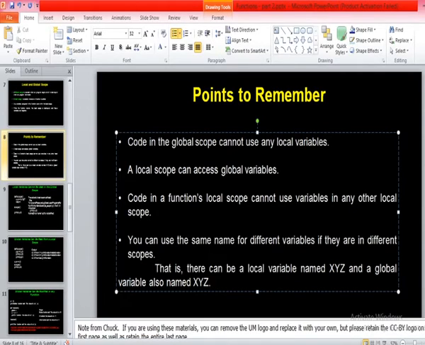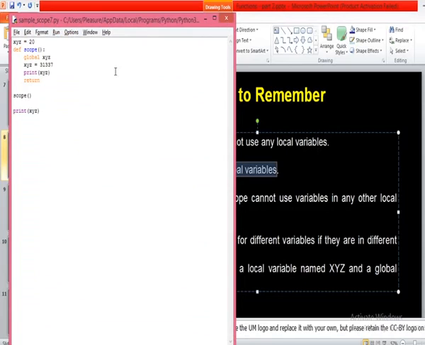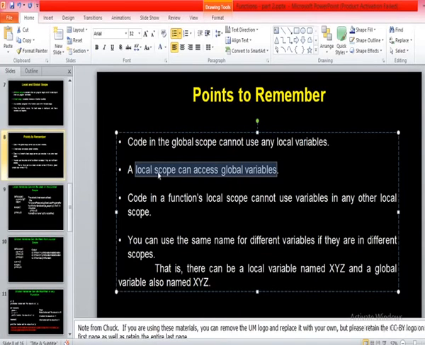Now look at here. Right, the second point. What is the second point? A local scope can access a global variable. Yes, what I did here is that point. In the local scope, we are accessing global variables. So that is the second point. Did you get this one?